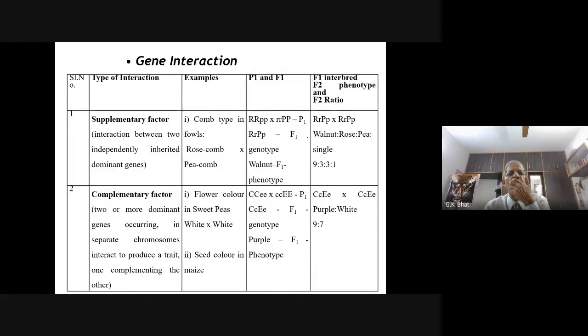So please take a screenshot of this. Supplementary factor, complementary factor, whatever I have taught you, that is put in a table. Gene interaction is very much important. Even most of the students will not write this. They will leave that question, thinking that it is difficult. If you write, your rank improves. It is given. What are the examples, what you see in F1, like that. You will know this by studying this, not simply by writing.